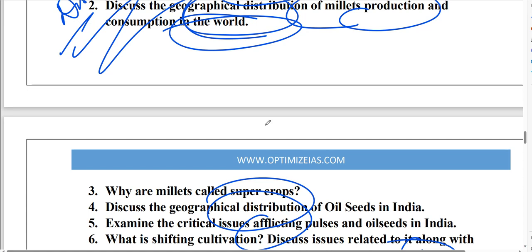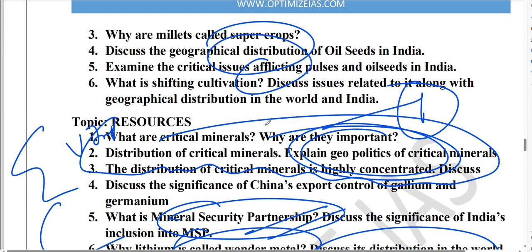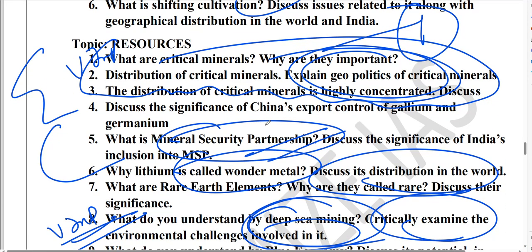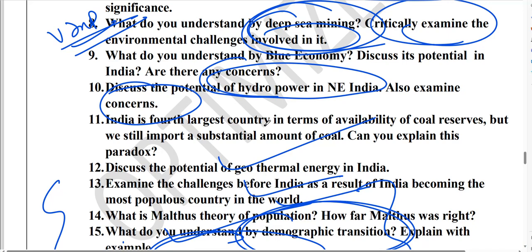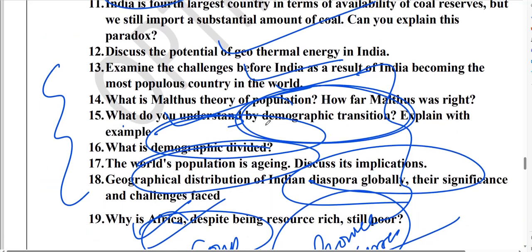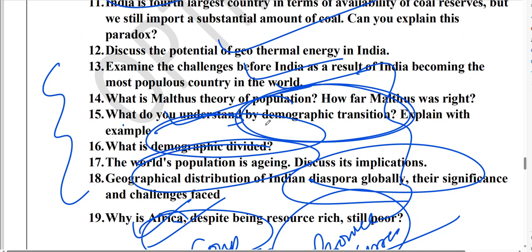Overall, why has the contribution of millets in Indian agriculture been decreasing after the green revolution? Why are they called super crops? Geographical distribution. Then, guys, pulses and oil seeds. Then as far as resources are concerned: critical minerals, lithium, strategic minerals, mineral security, rare earth elements. Then deep sea mining, very important. I again repeat, deep sea mining, hydropower, geothermal energy, wave energy, tidal energy.